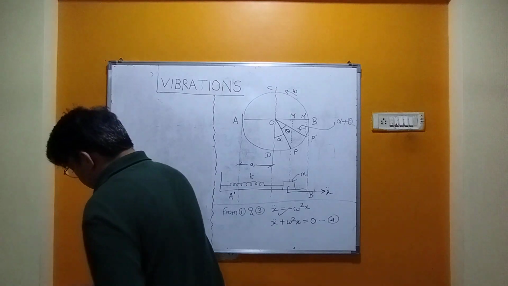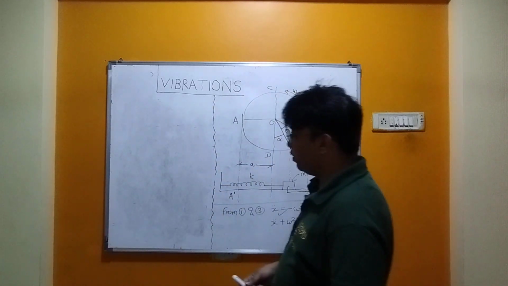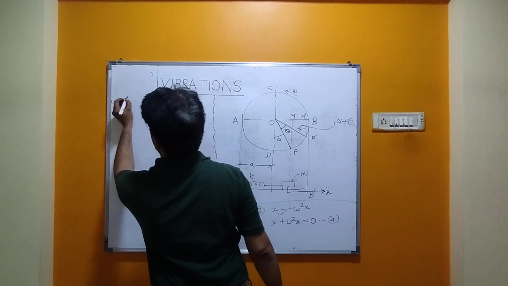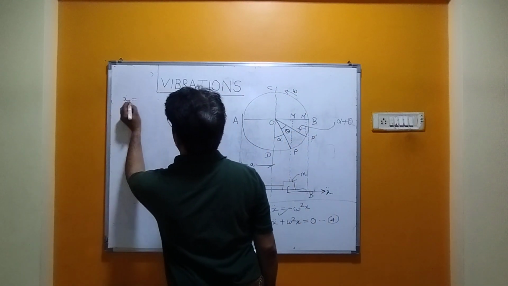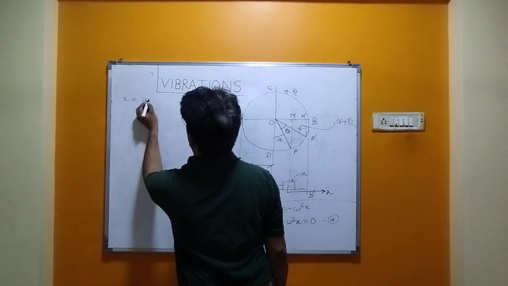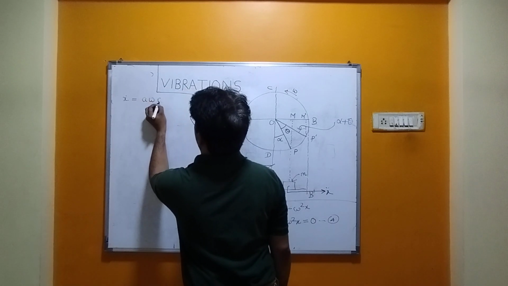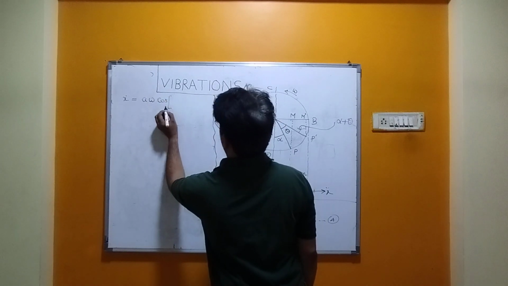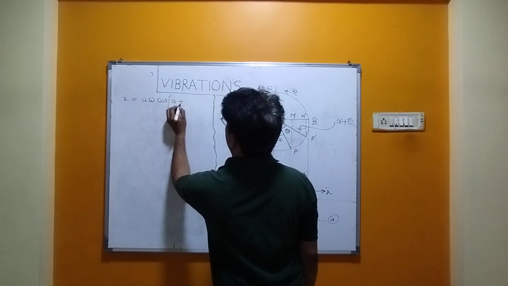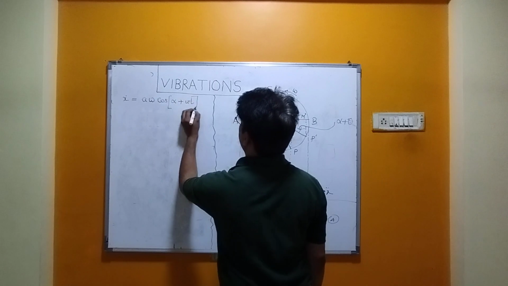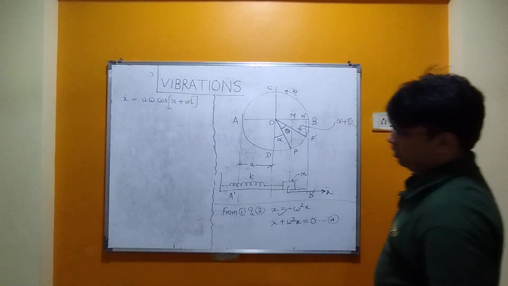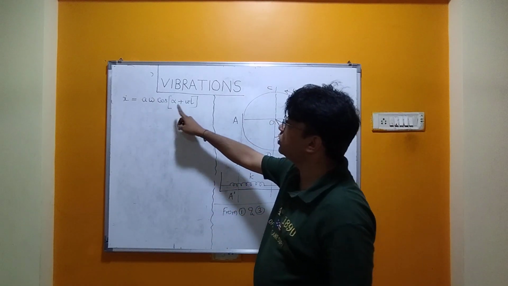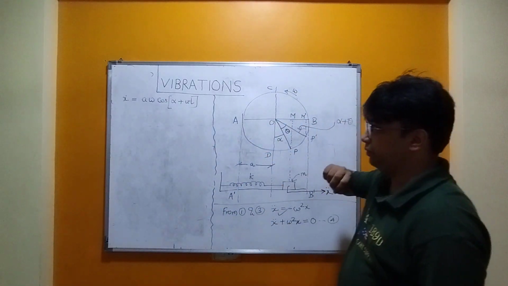Now when I differentiated the equation, I received one equation like this: x dot is equal to A omega cos of alpha plus omega t. This sort of equation we had already done ahead. So this is x dot is equal to A omega cos of alpha plus omega t.